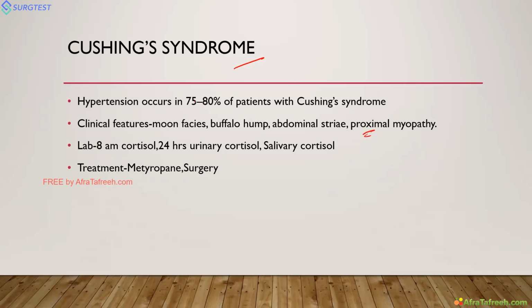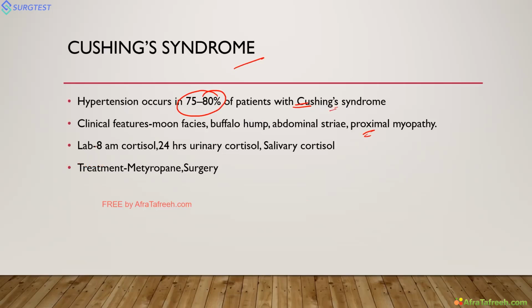Hypertension occurs in Cushing syndrome. In this, we have physical appearances which suggest Cushing syndrome. So in any patient, we have to look for all these things: striae, proximal myopathy, any steroid intake. If you suspect it, it's very easy.